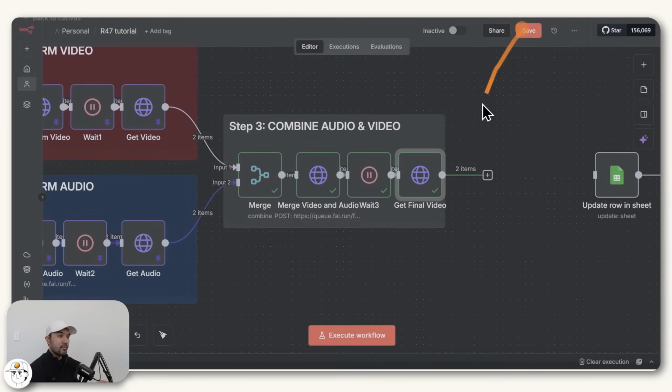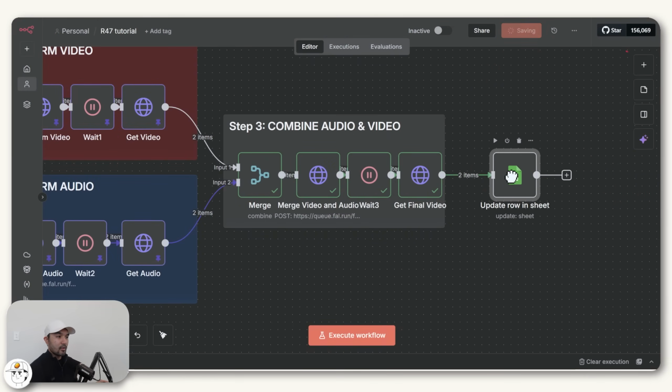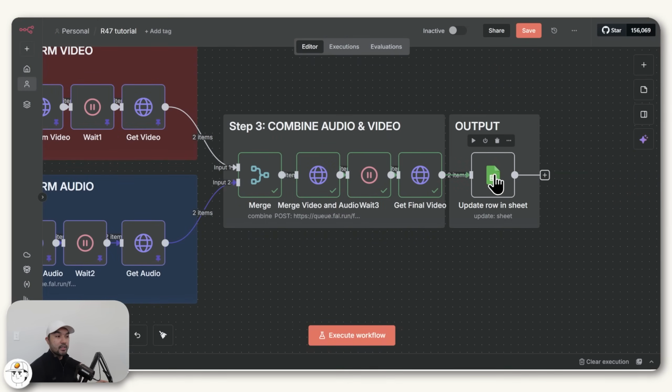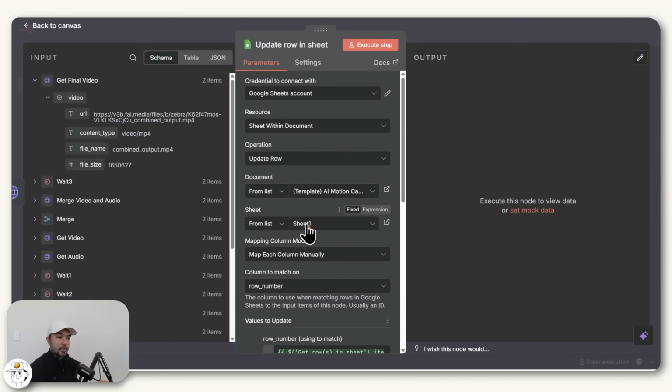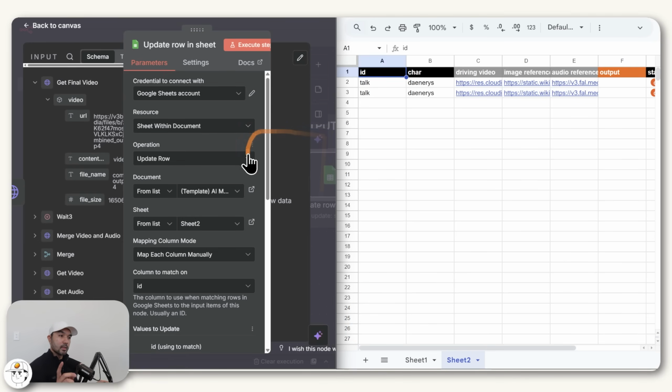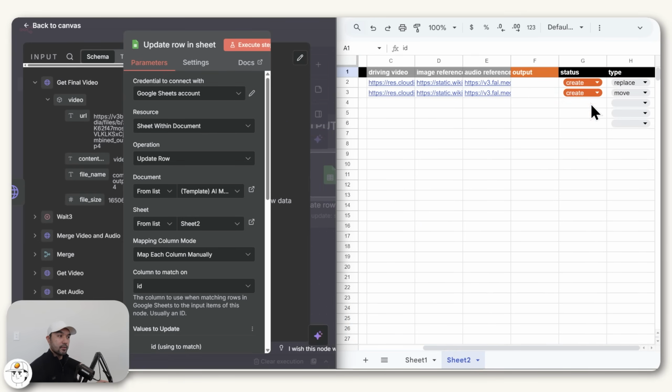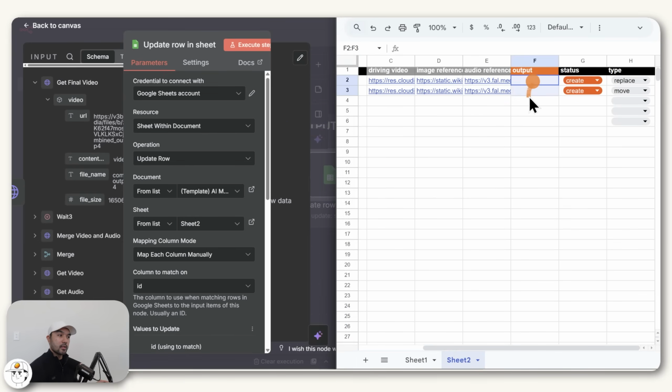So before we preview that, let's just finish this off with the output node here, which the only change you need for this specific workflow is to change this from sheet 1 into sheet 2. Because like before, what this node will do is update our sheet 2 to mark these jobs as done and also put the output here.